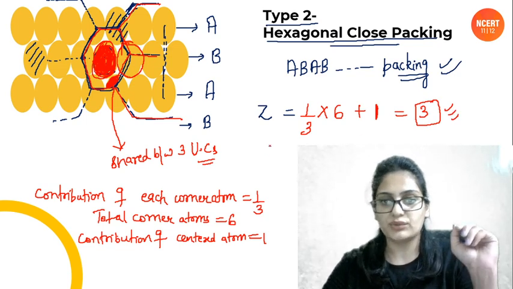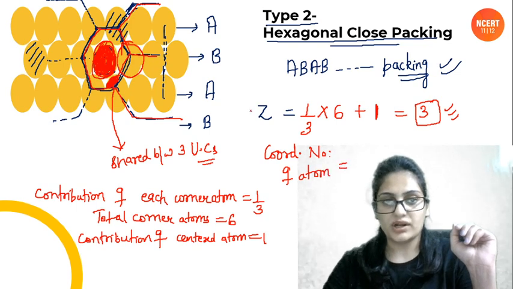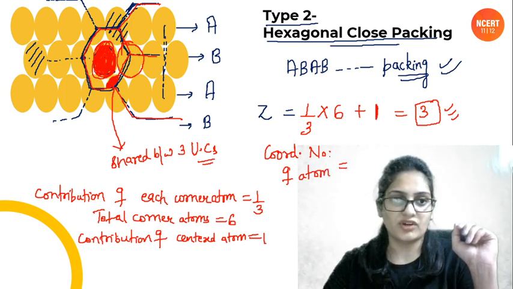Now we need to calculate the coordination number, people. Coordination number of each atom. Coordination number कितना होगा? हर atom का coordination number कितना होगा? Coordination number of each atom you can look from here. This red atom, it is touching how many atoms?